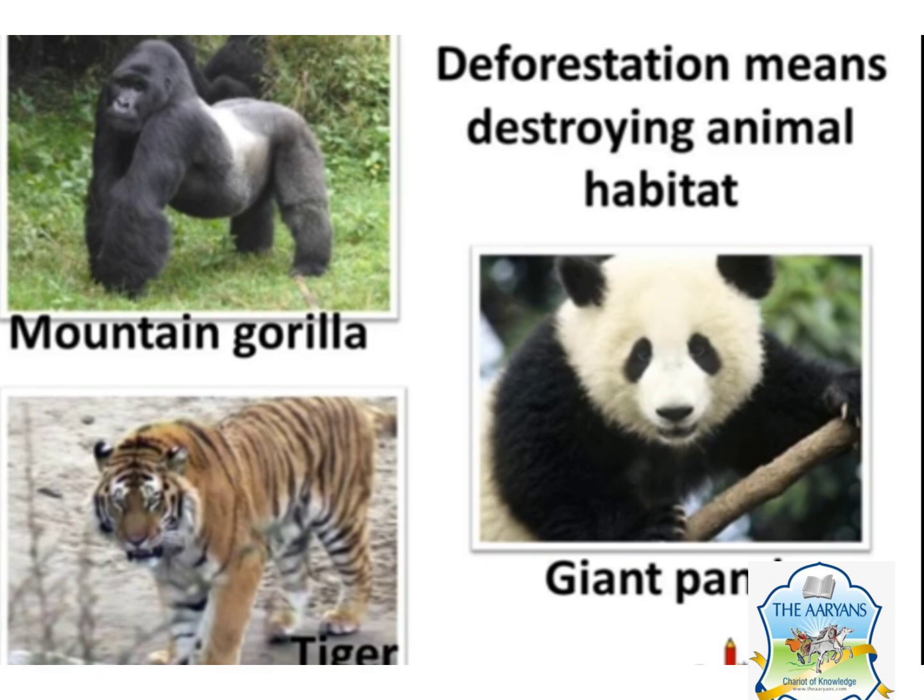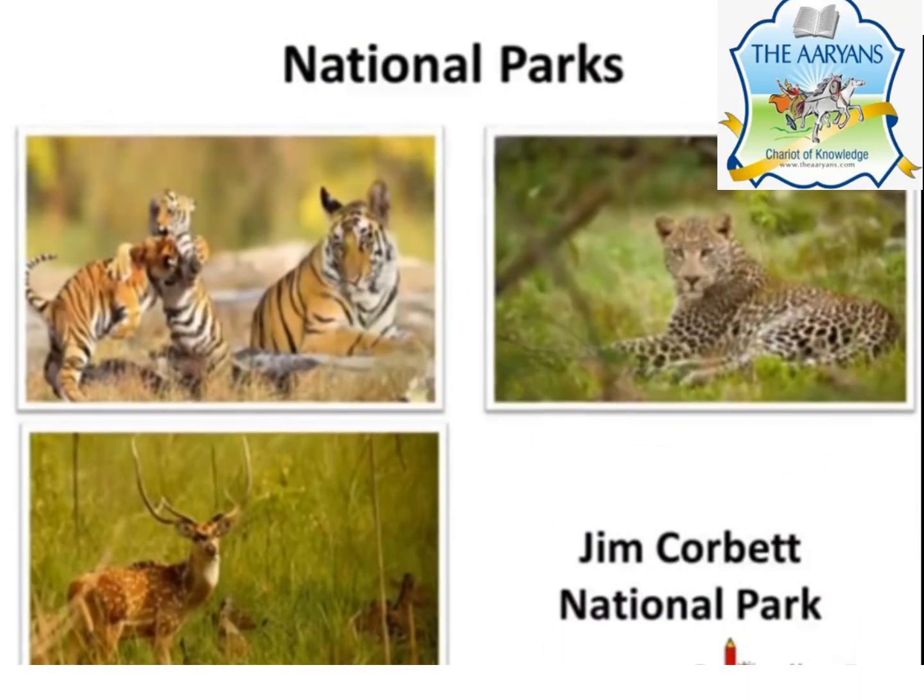A time was there when forest covered a large part of the land. But as our population grew, forests were cleared to build houses and buildings. Now, the government has protected the forest areas by setting up national parks and wildlife sanctuaries.